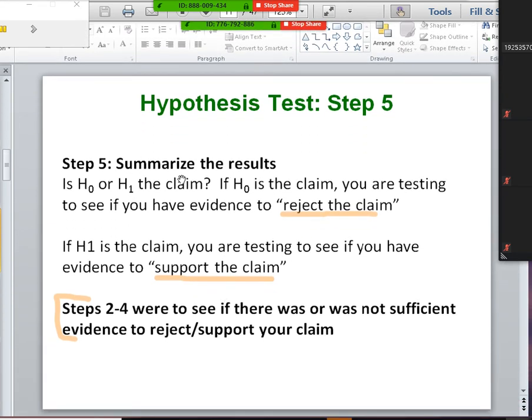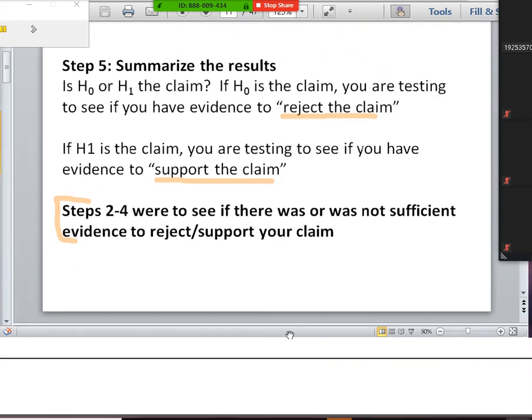All right, so then we're going to summarize the results. And again, if H naught's your claim, you're going to reject the claim. You're going to use the words reject the claim. If H1 is the claim, you're testing, doing the whole test to see if you have enough evidence to support or not support your claim. Steps 2 through 4 are just there to see whether or not you had sufficient evidence. That's all about the evidence part.